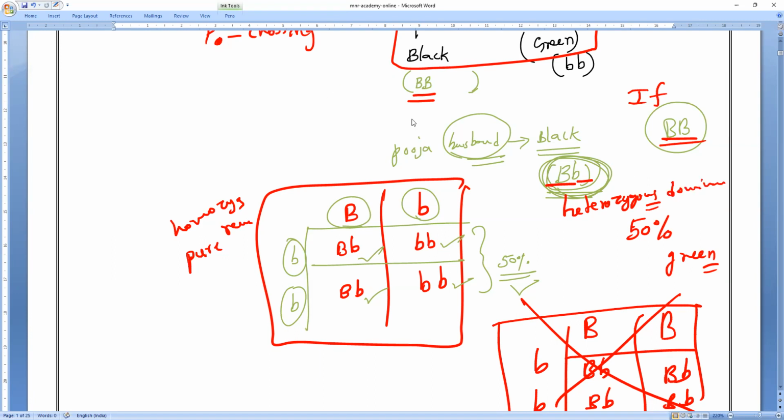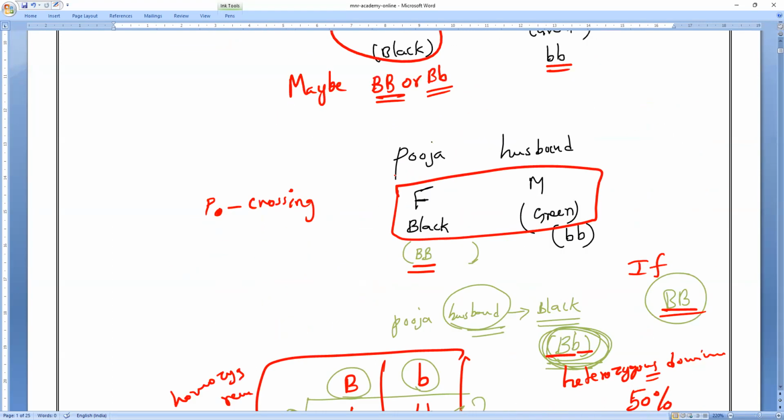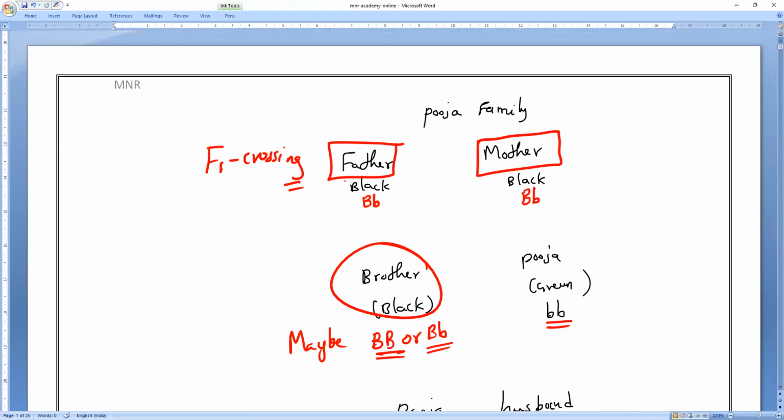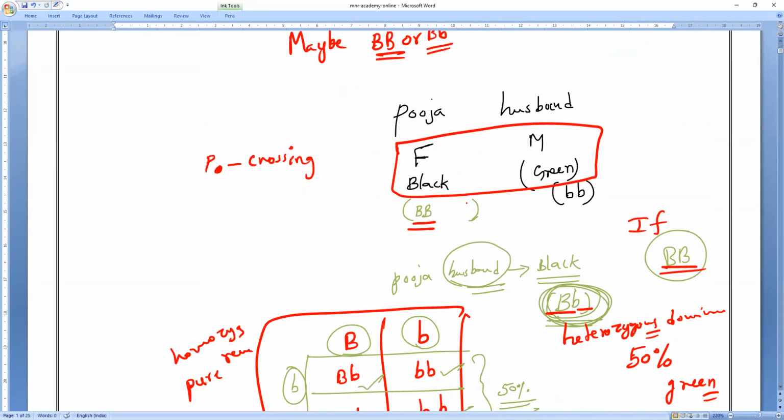Now, according to the question, Pooja is the F2 generation. Pooja's father and mother are the F1 generation. But Pooja's husband Ravi is the F1 generation, and Ravi's parents are the parental cross. Means Ravi and Pooja are actually like a grandfather and granddaughter relation. Am I right or wrong?